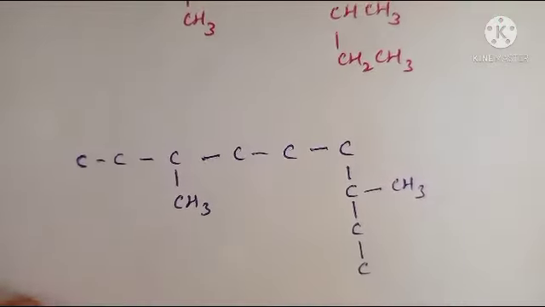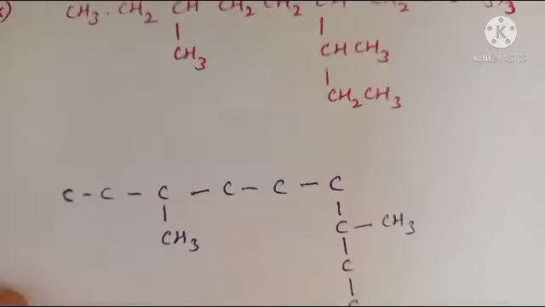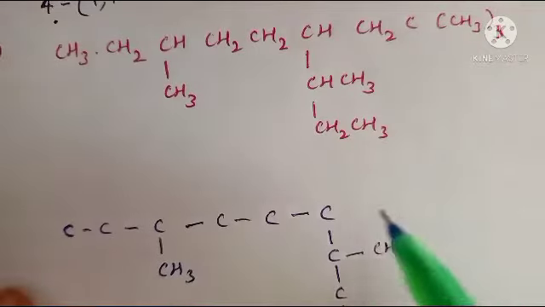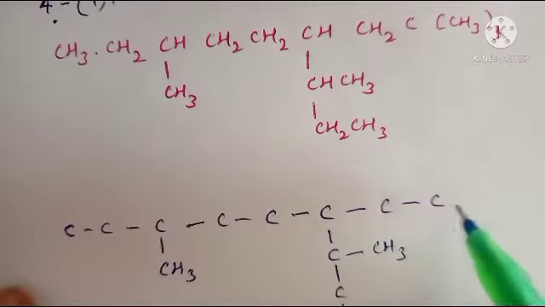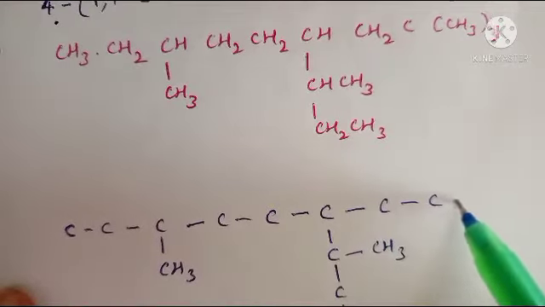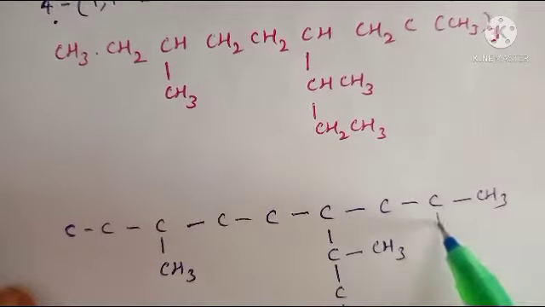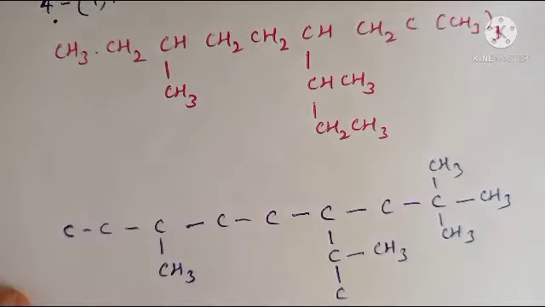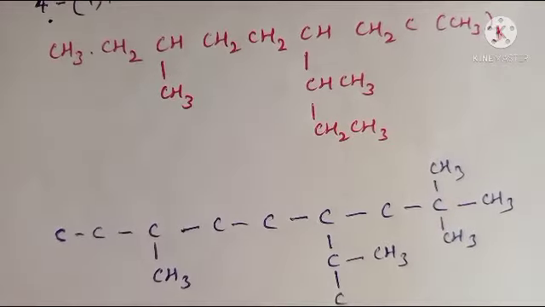Okay, do you understand, right? Next, 1, 2, here 3 CH3 groups, 1, 2, 3. This is the skeletal structure of this compound.